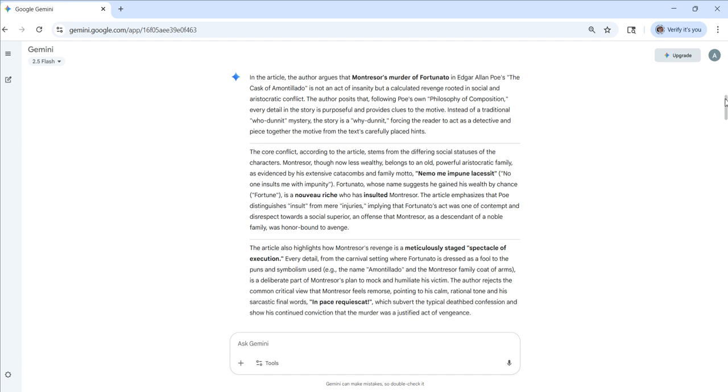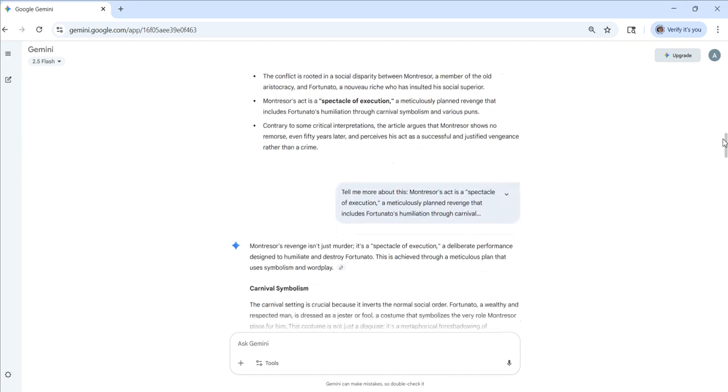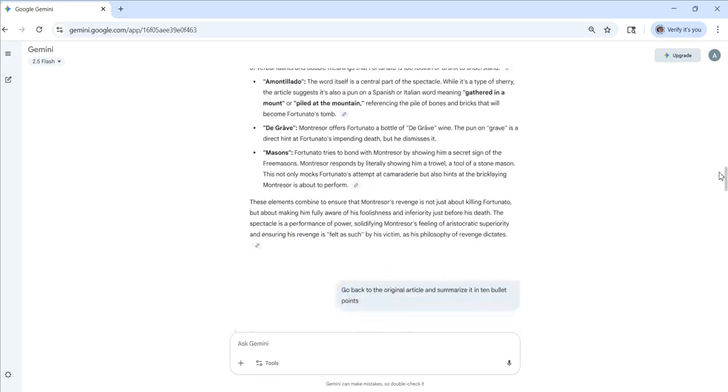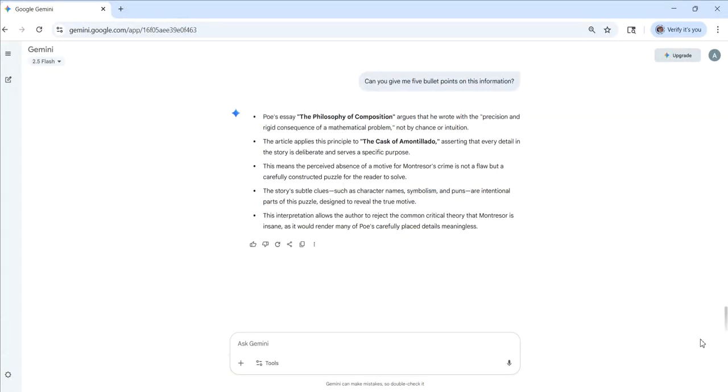So don't do that. But do use this as a way to help you as you're going through these articles that may be a little bit difficult to understand. Let this be a tool to help you. It'll save you some time. Once you have a good understanding of things, then go read the article and highlight it and figure out what you want to use for your paper.